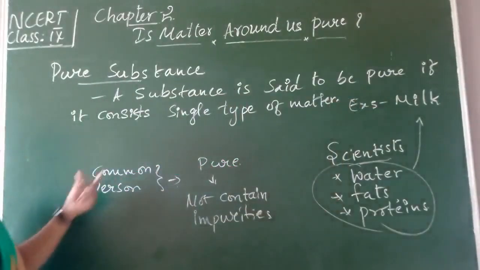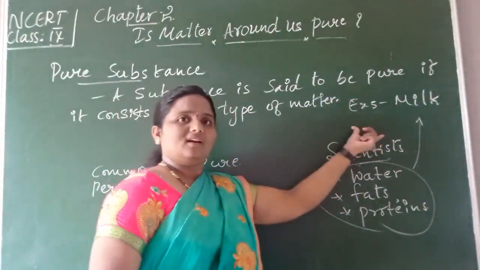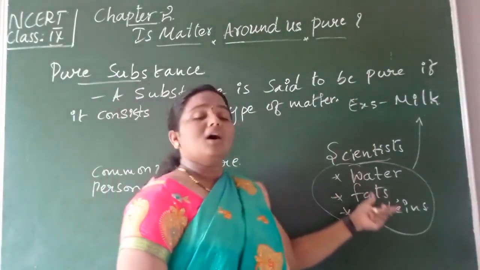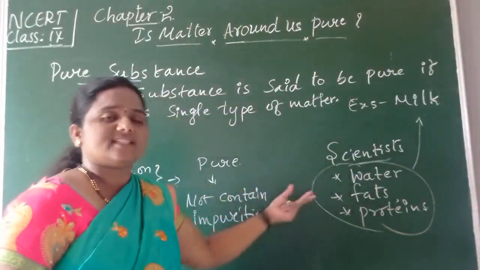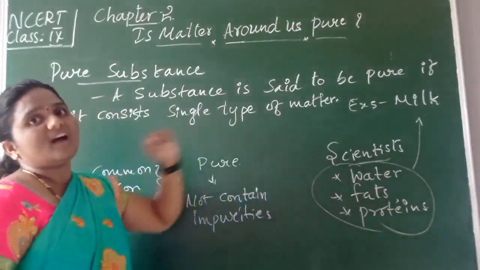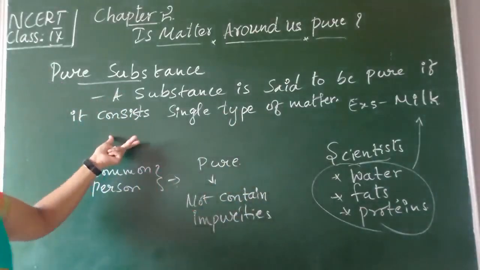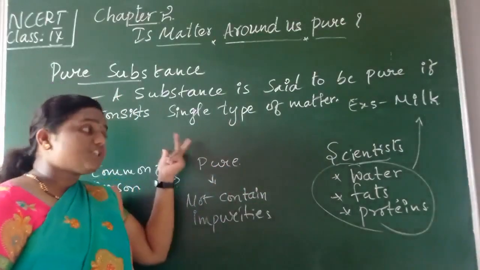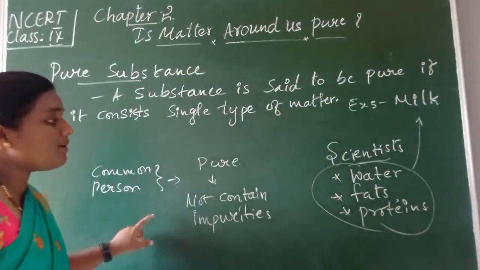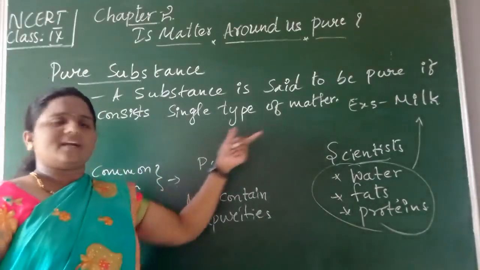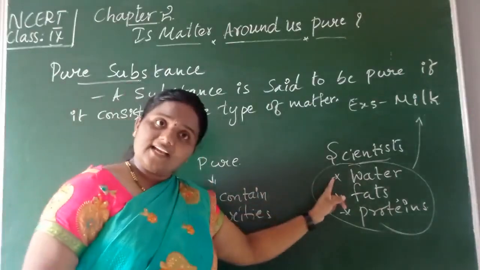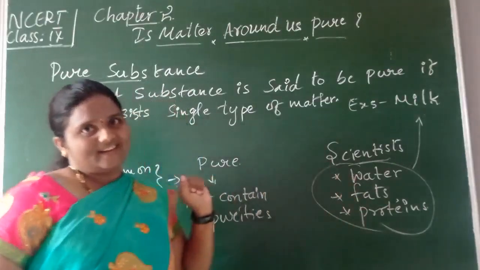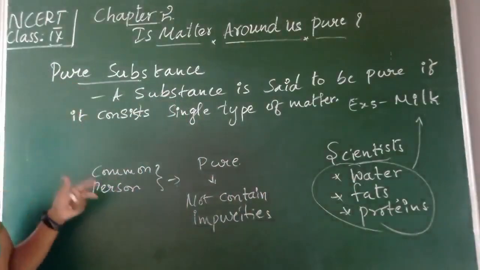Isn't it, children? Because for a common person it is milk, isn't it? But for the scientist, many different particles, matter and substances are present, so it is not pure. In other words, we can say that a substance is pure if it contains a single form of matter. For a common person such a substance may contain many things, and for the scientist the chemical nature of that substance is different, isn't it, children?